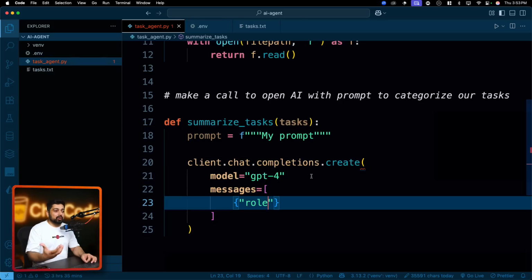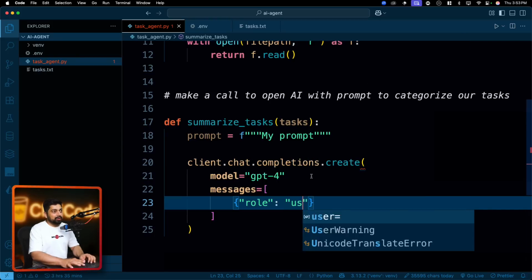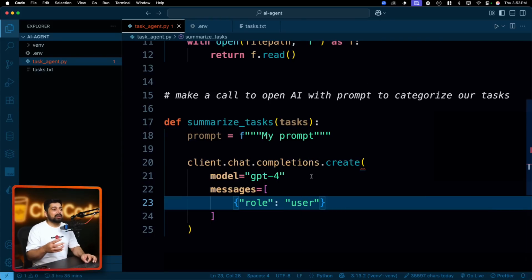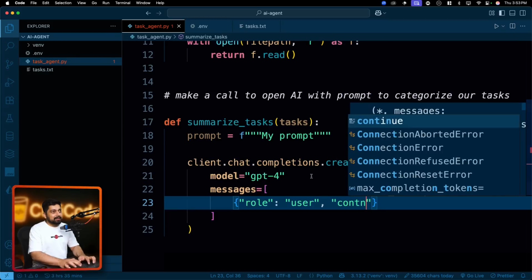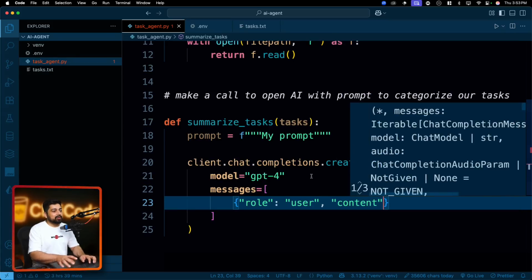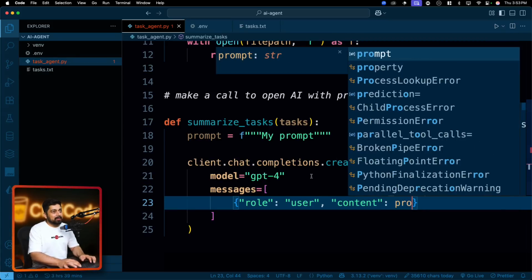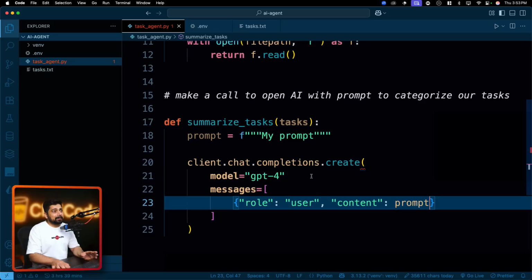They have a variety of roles, who is talking right now. So first of all, we are going to say this role is user. That means we are asking, and what is the content that the user is trying to give, because there are other roles like system prompts and other things. I will say the content that the user is giving is this prompt. And we will fill up the messages and all these things.